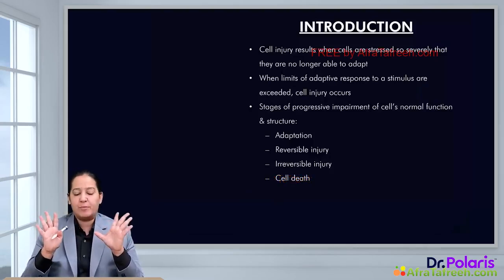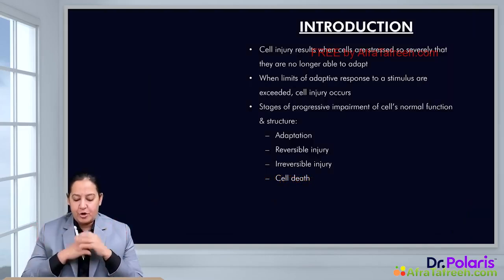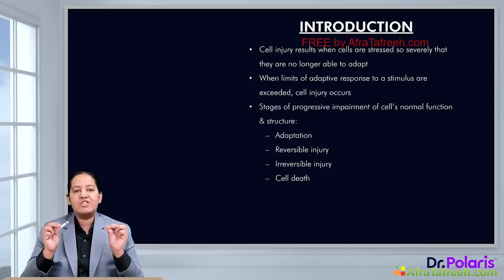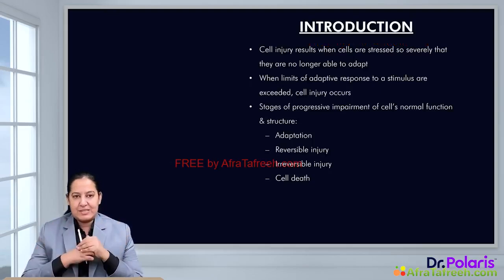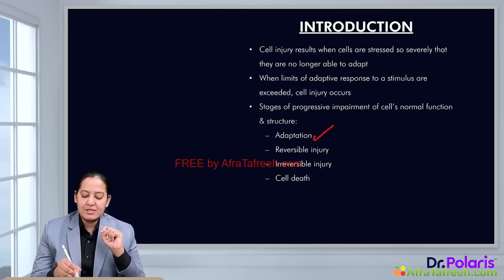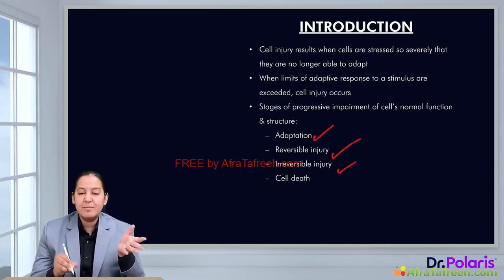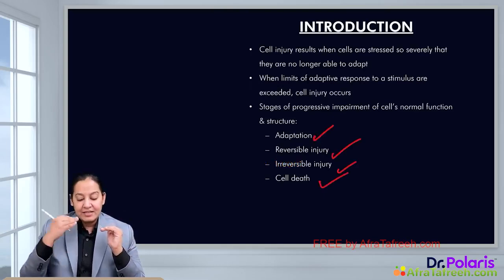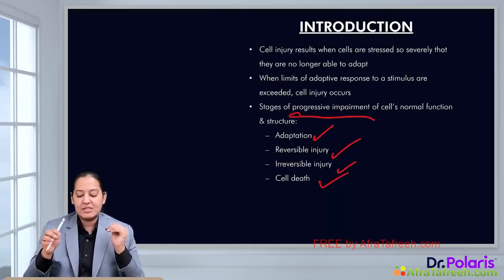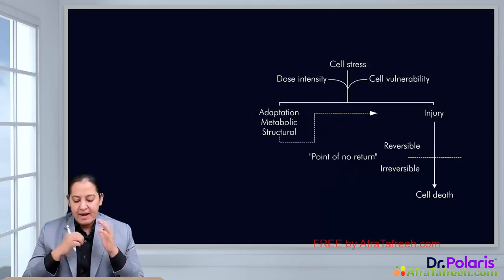I have explained adaptation. How will you define cell adaptations? Cell adaptations are reversible changes in the structure and function of the cell in order to overcome stress. So we can say cell adaptations, reversible cell injury, irreversible cell injury and cell death are the progressive stages of impairment of cell structure and function.